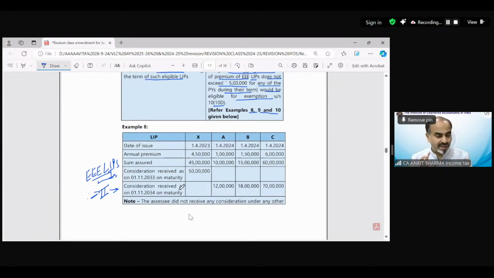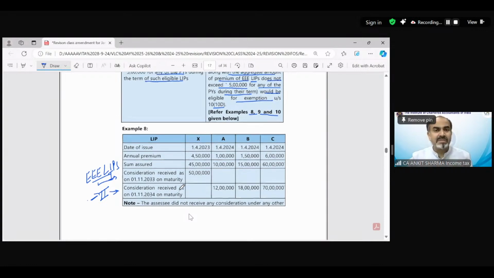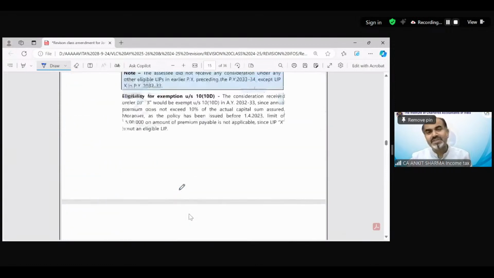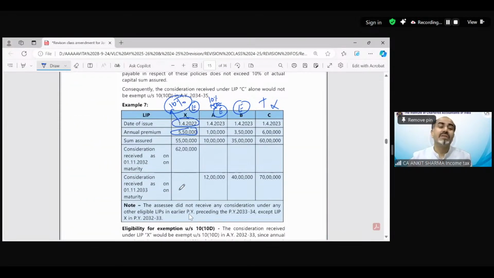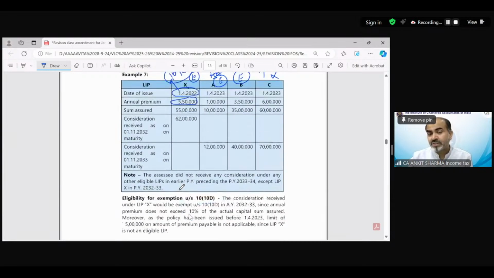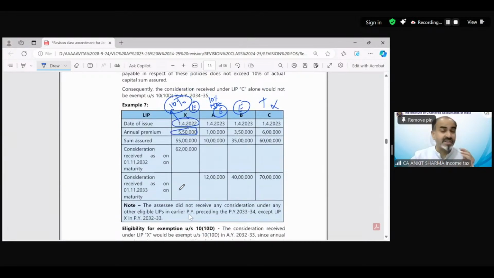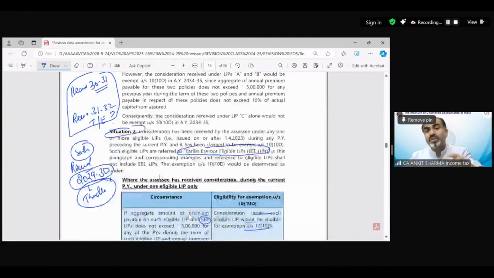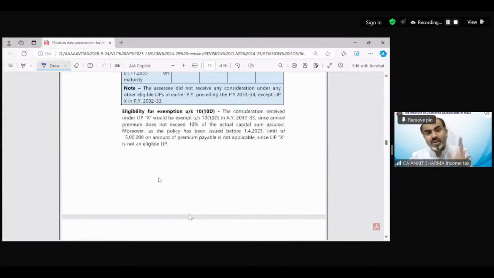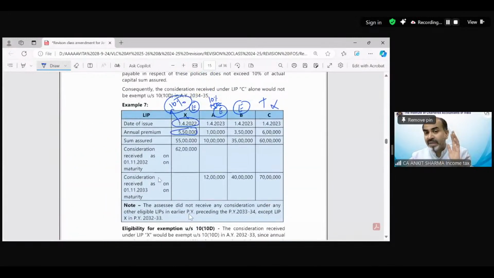So in this example 8, you are seeing that consideration has been received in 2 years. But in example number 7 also, there was consideration received in 2 years. This question we also solved, example number 7. That is for situation number 1, an example in which consideration was supposed to be received once only. But you can see that example 7, which belongs to situation 1, also has consideration received twice, which should be from situation 2 only. So why, in a situation 1 question, was consideration received 2 times, when this should be part of situation number 2? Can anyone find the difference in this?